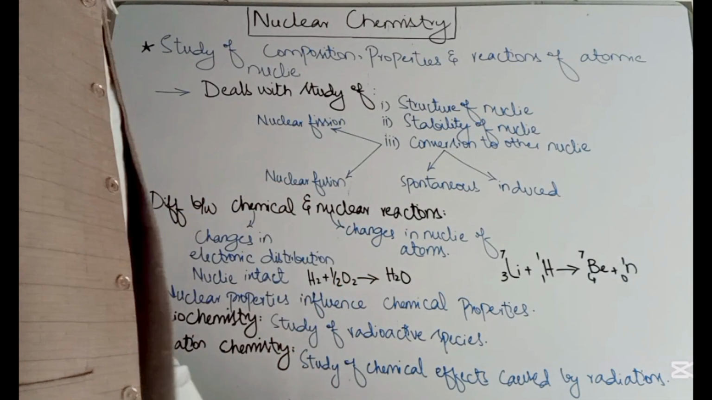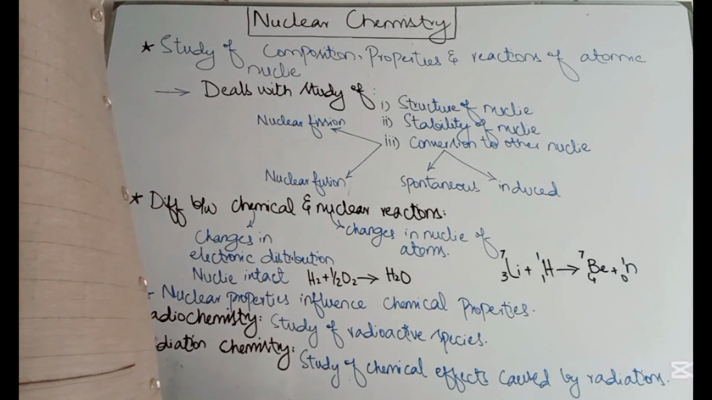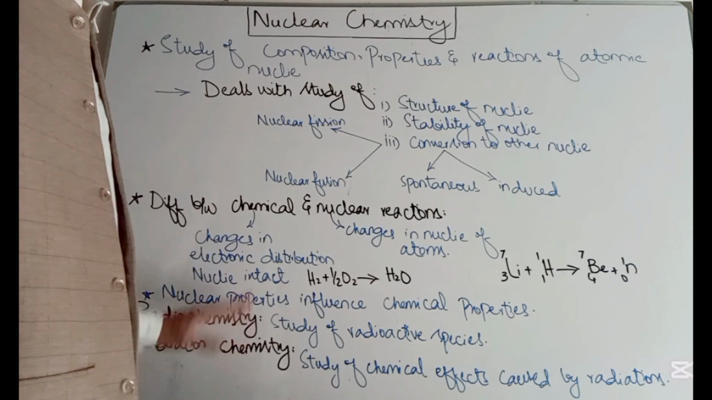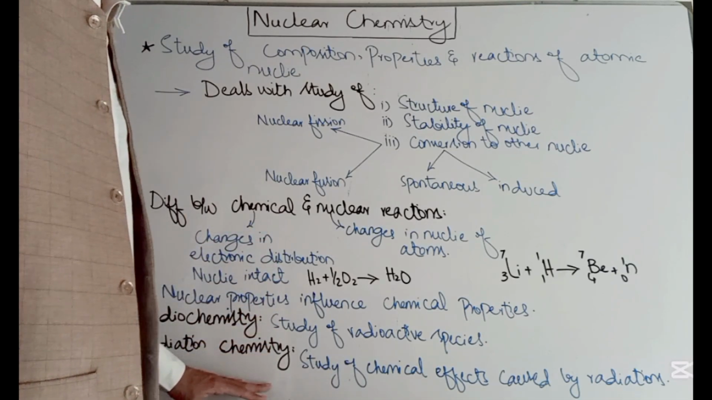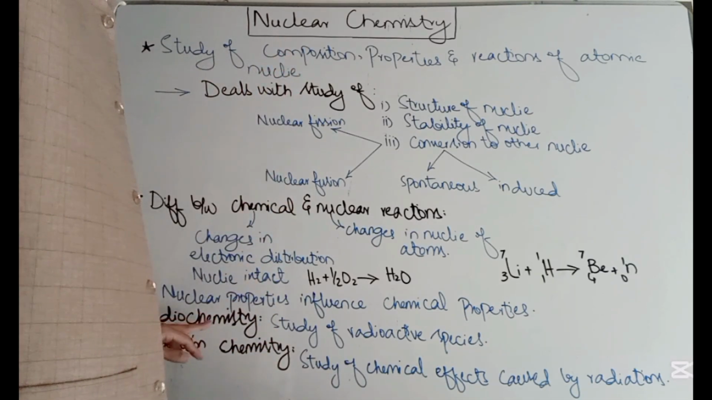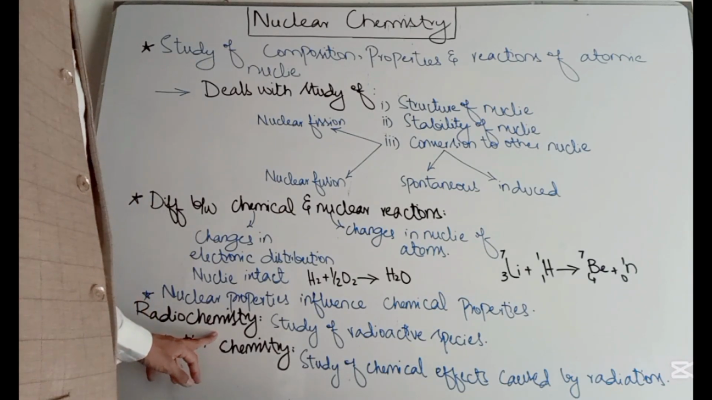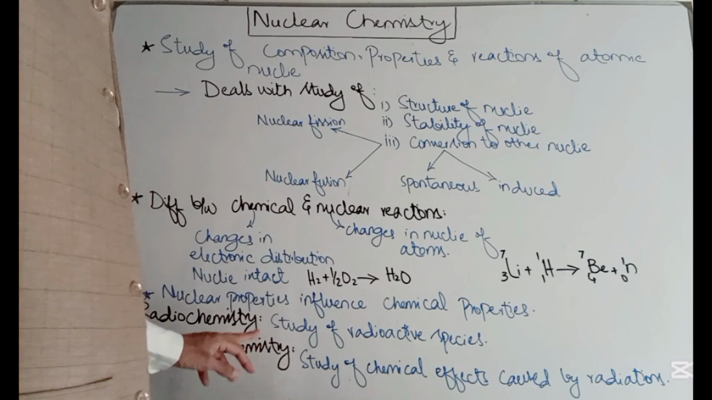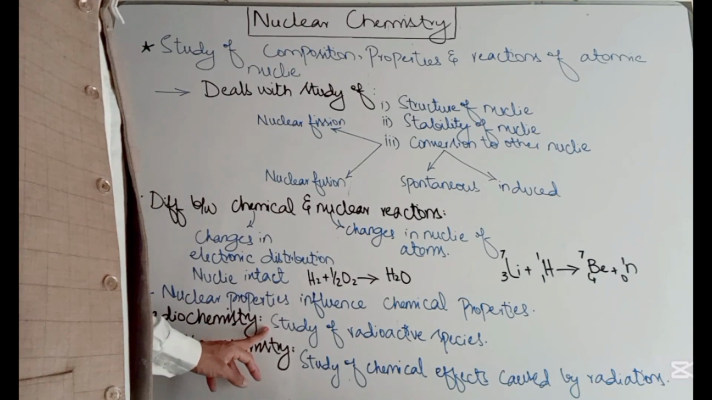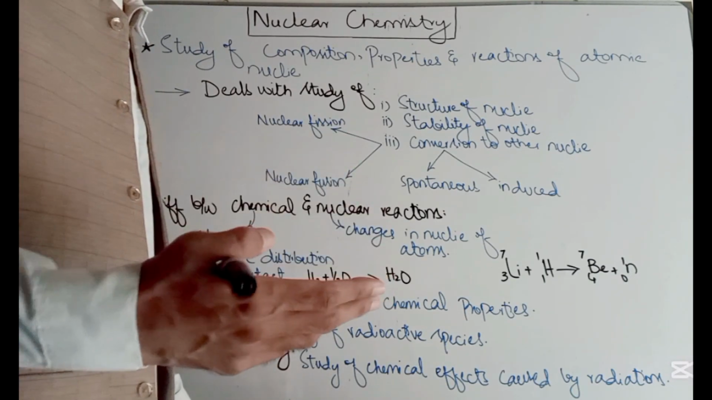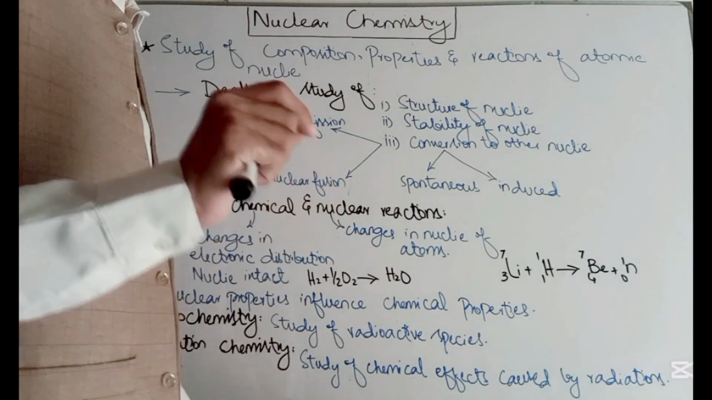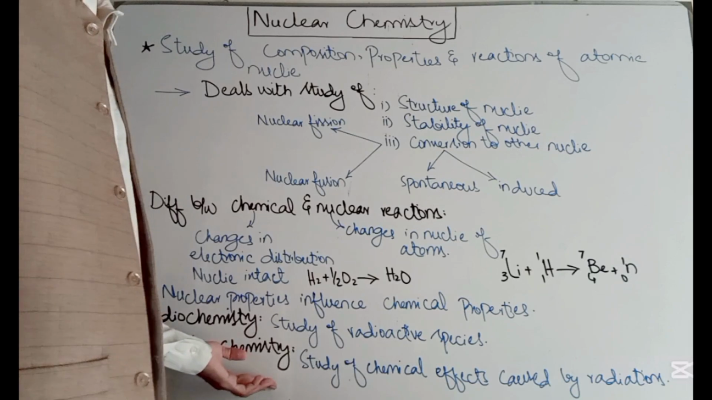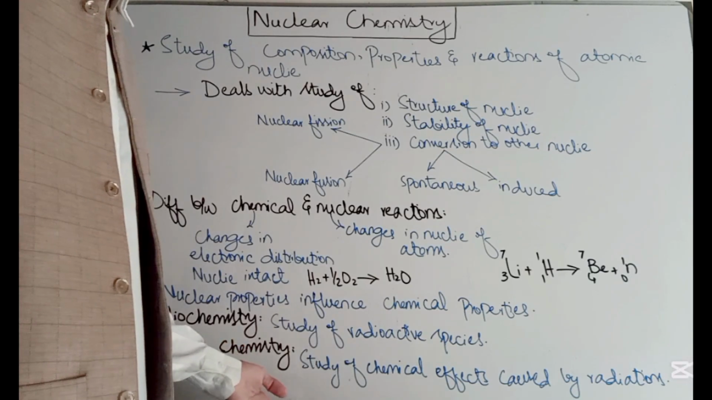Here two terms that are used extensively in nuclear chemistry are given. One is radiochemistry. These are basically subheadings, or you can say branches, of nuclear chemistry. Radiochemistry is the study of radioactive species. The word radio comes from radiation. So radiochemistry is the study of radioactive elements or radioactive species, because in nuclear chemistry we extensively study radioactive isotopes. Radiation chemistry is the study of chemical effects caused by radiation.